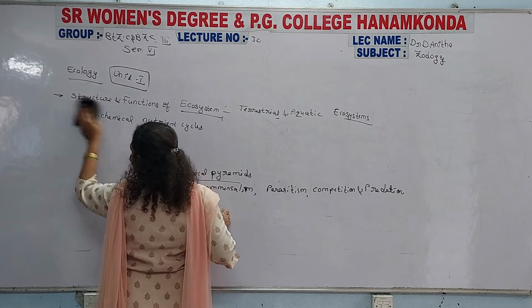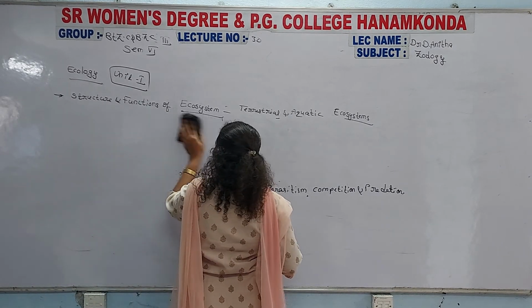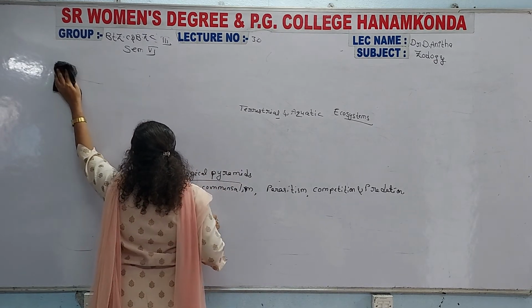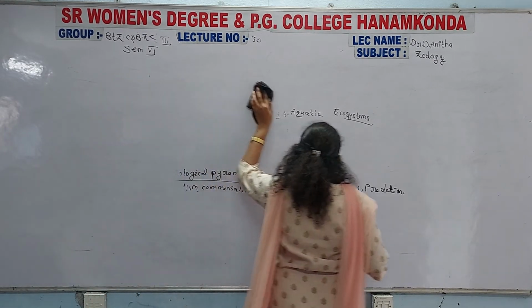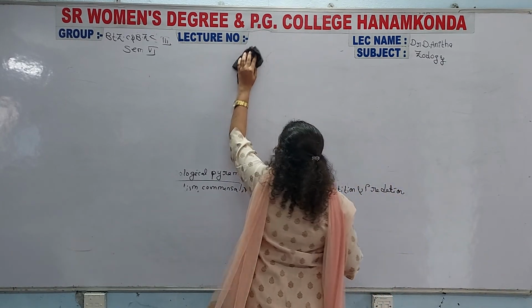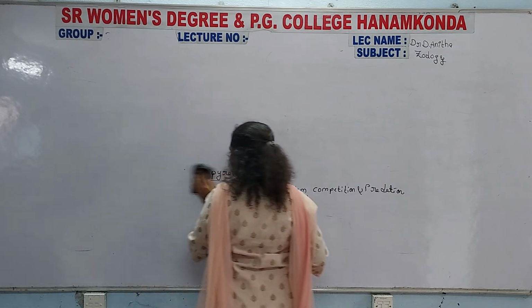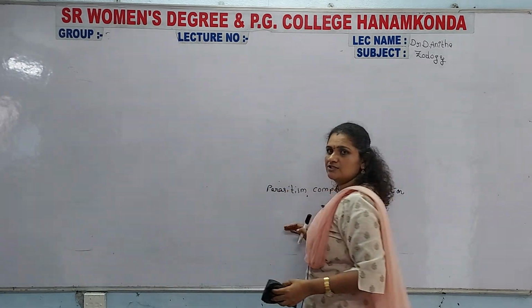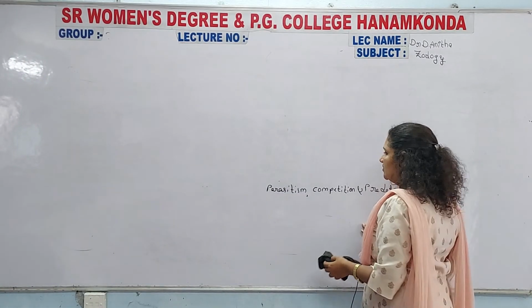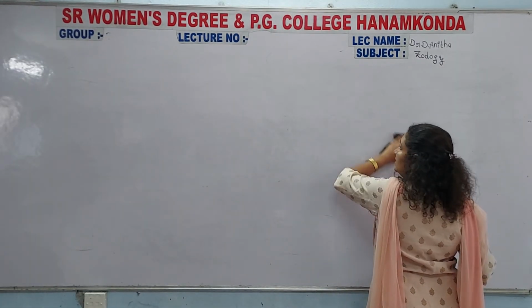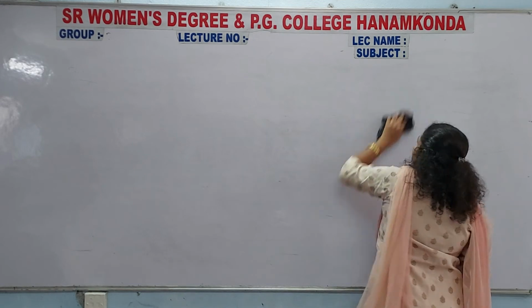You should write examples for each and every relationship, whether mutualism, commensalism, parasitism or any other, and only then will you get full marks. If you only write the description without examples, you may not get full points.